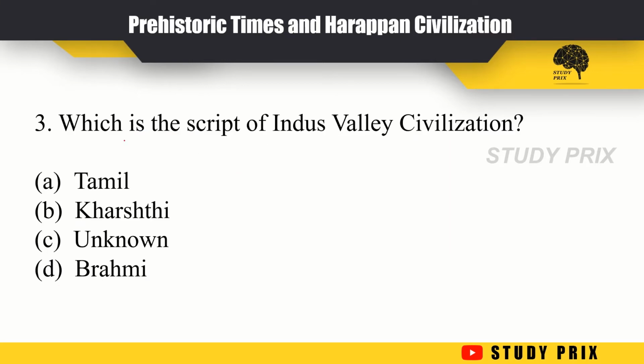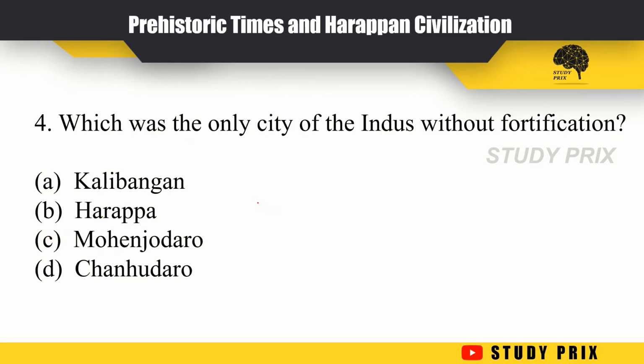Next question. Which is the script of the Indus Valley civilization? The script means nothing but writings or text. You have to know which is the script of the Indus Valley civilization. The options are Tamil, Kharosthi, unknown, Brahmi. The script of the Indus Valley civilization was unknown. We don't know the exact language. Okay, let's go to the next question.